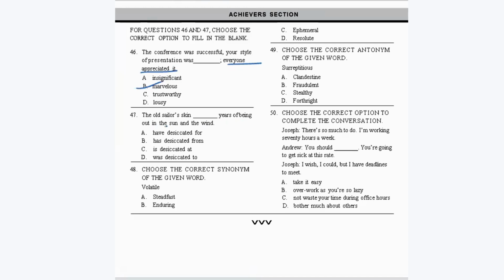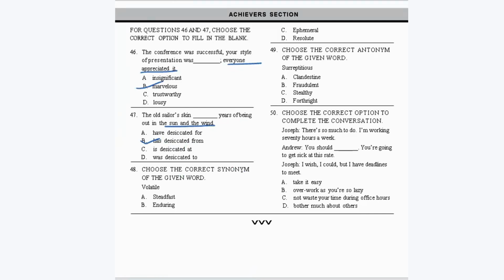Next. The old sailors can dash years of being out in the sun and the wind. So what happens to the skin when exposed to the sun and wind? It dries out, right? So here it should be the old sailor's skin has desiccated from years of being out. So desiccated means dried out. Okay, so it's option B here.